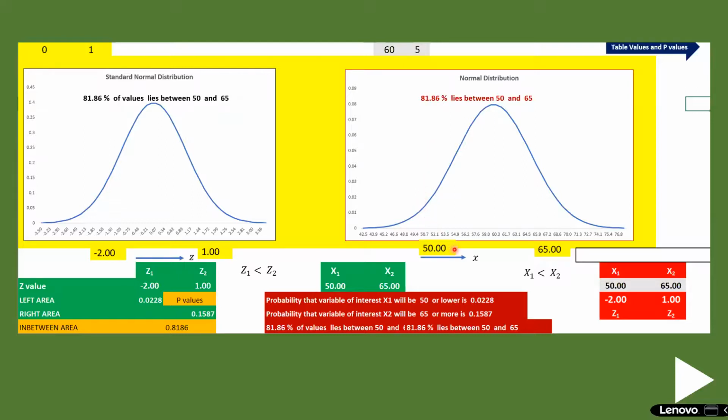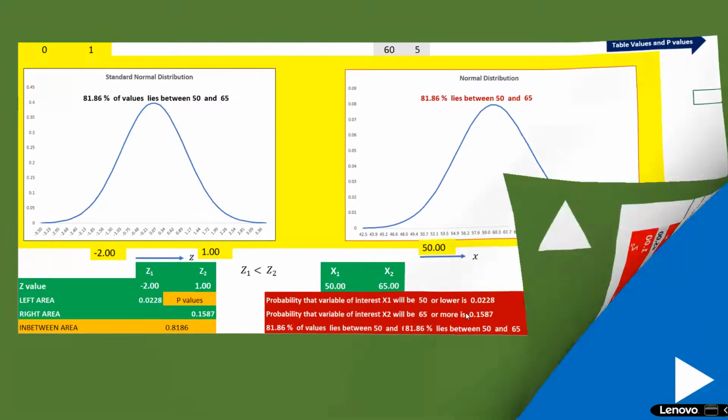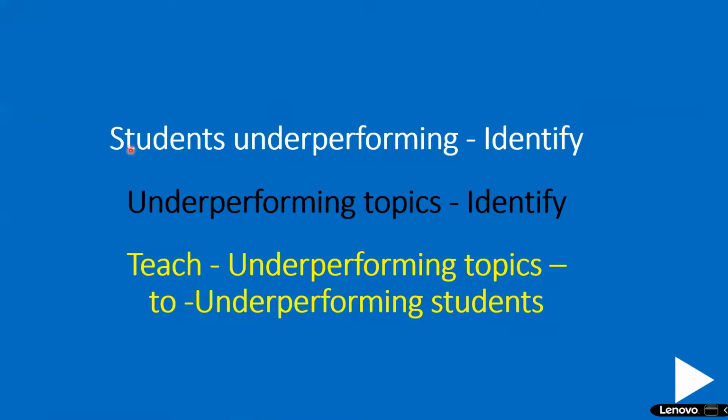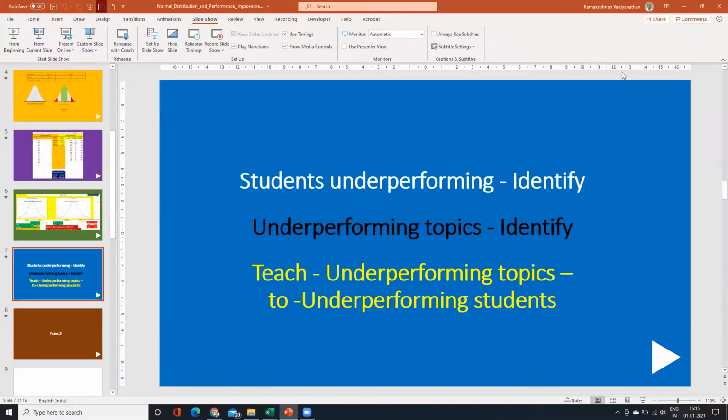Now I'm going to show you how to use the Excel, feed in the data and get the result. What we will do is go to the next slide. Once we find out the performance, the underperforming students we can identify. The underperforming topics also we can identify. Then you teach only underperforming topics to underperforming students. Don't concentrate on other students, right? I'm going to take you to the Excel now and teach you how to do it in Excel.